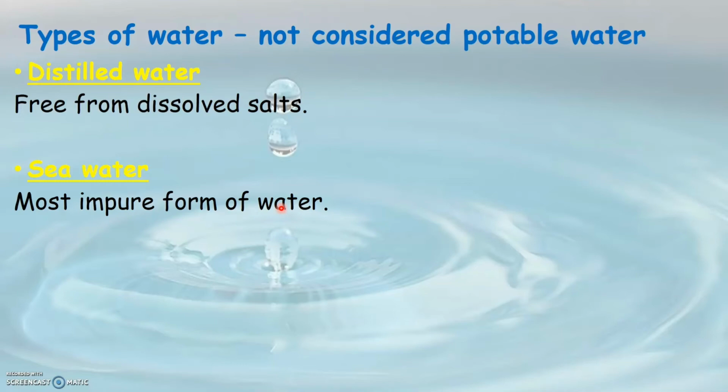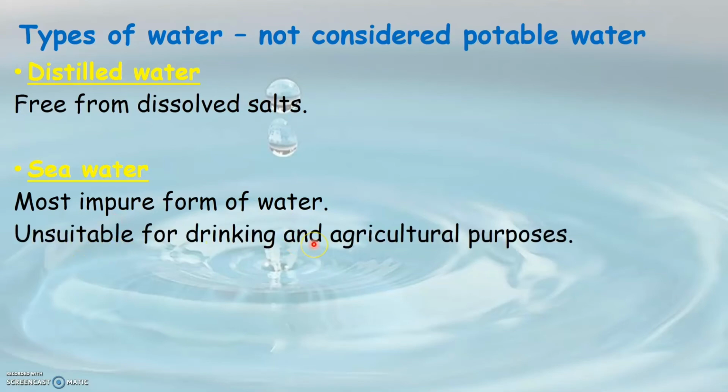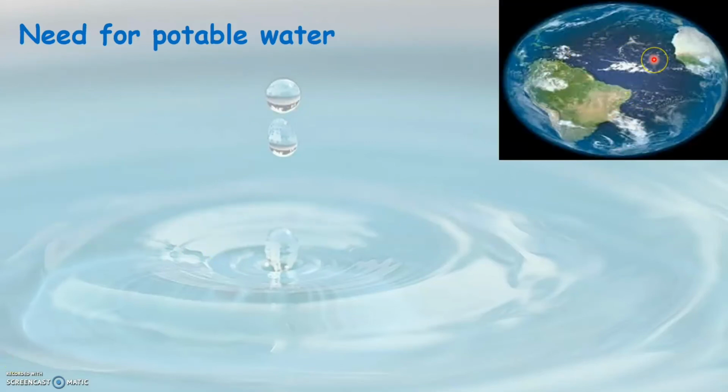It also has salts of calcium and magnesium dissolved in it. So that is why seawater is not fit for drinking or even for use in agricultural purposes. So seawater is the most impure form of water and it is not suitable for drinking and also for agricultural use. Now look into this picture here.